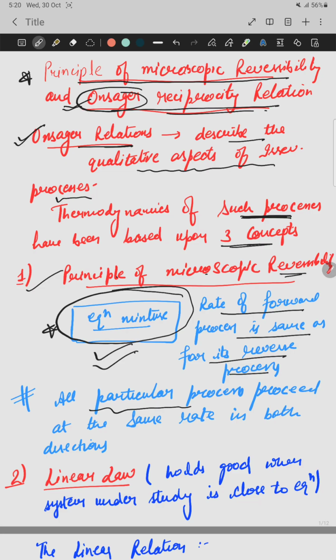So all the particular processes which proceed at the same rate in both directions, either forward or backward, if their rates are the same, then this is known as the principle of microscopic reversibility.